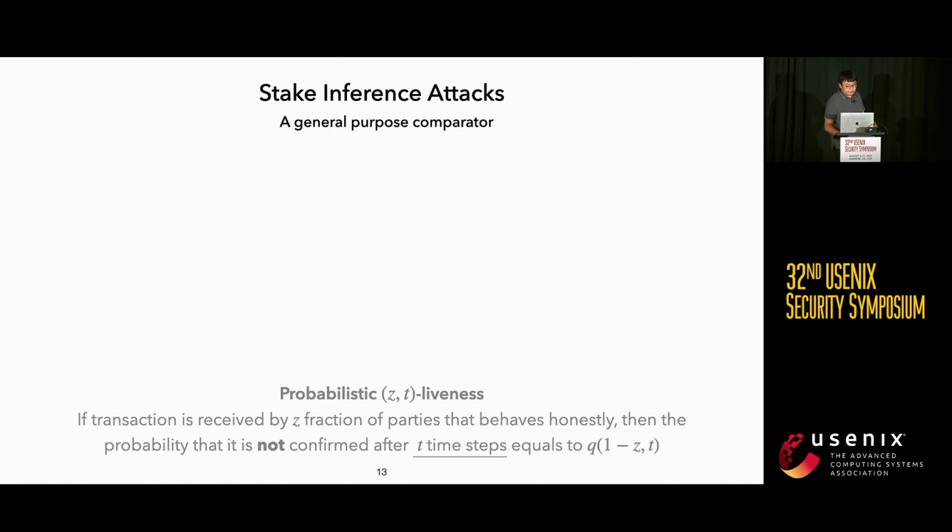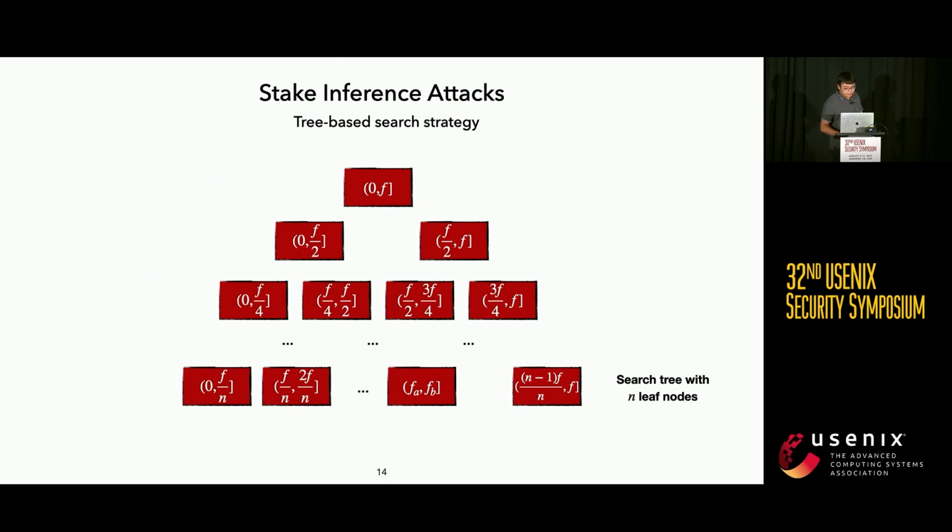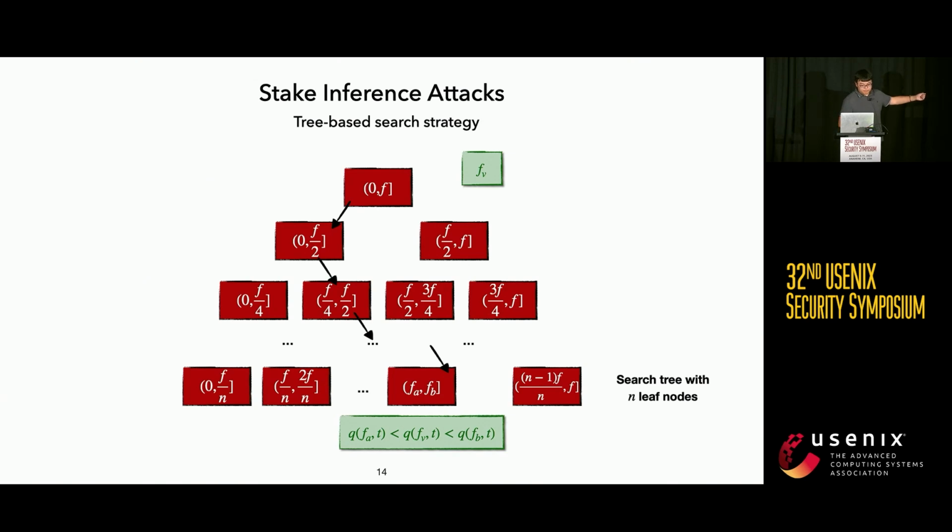Combining these two simulation techniques, we can reduce the problem of comparing two stake values to the problem of comparing the hash probability of two simulated biased coins. Remember that if the attacker can issue unlimited simulations, then we can have arbitrarily accurate comparison. We can also compact this general comparator into a tree-based search strategy. For instance, given an unknown stake value FC, we traverse the entire search tree until we hit leaf nodes, where the hash probability for the leaf nodes contains about the target.